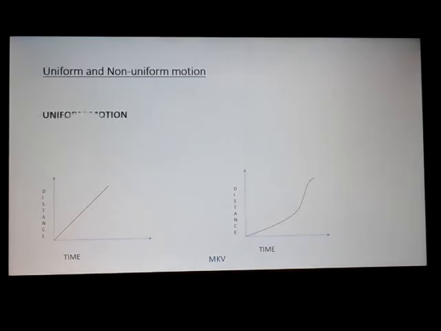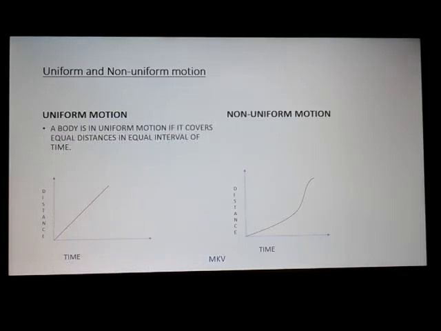Now next topic is uniform motion and non-uniform motion. A body is in uniform motion if it covers equal distance in equal interval of time. Suppose you are traveling and the vehicle in which you are traveling covers 5 km in 5 minutes, another 5 km in another 5 minutes, then the body will be said to be in uniform motion.